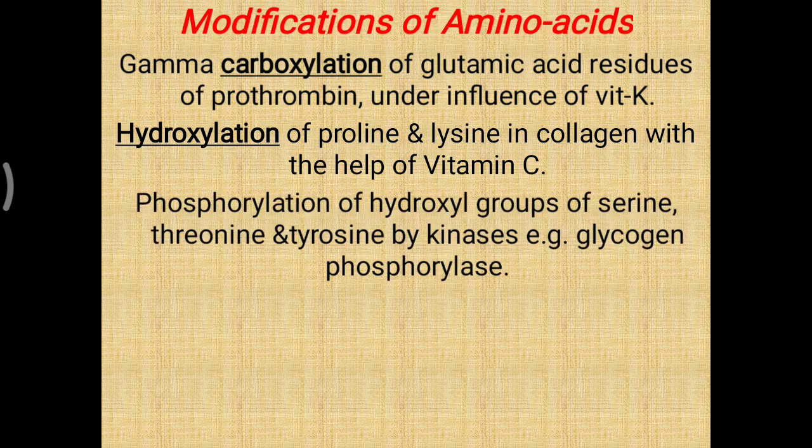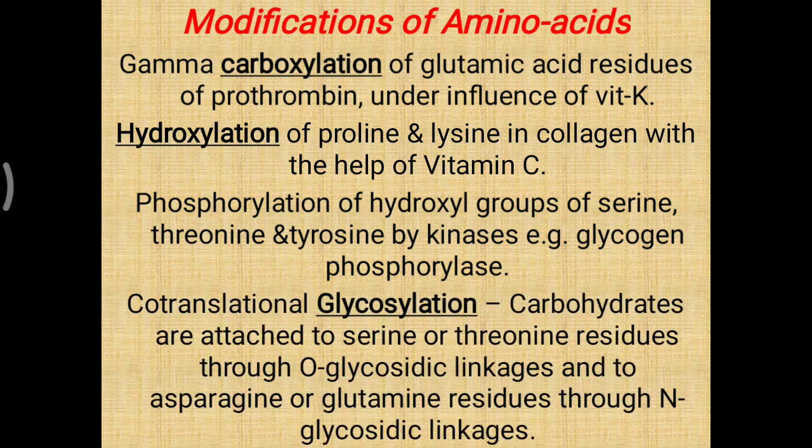Another one is phosphorylation of the hydroxyl group of serine and threonine as well as tyrosine by kinase type of enzyme. A simple example is glycogen phosphorylase. So many enzymes remain in active or inactive phase according to the phosphorylation. So that is also an important modification of the amino acid for the various activities of the enzyme.